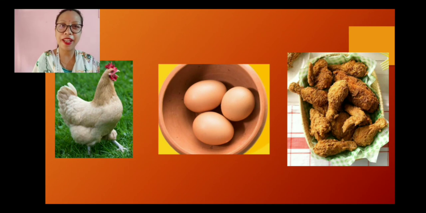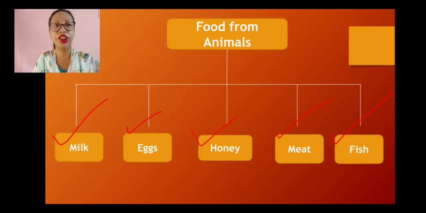Then we have the hen, you can say, or the chicken, right? The cock or the hen. So they give us eggs, as well as give us meat like the chicken. Chicken curry, you eat chicken tandoori, fried chicken, etc. So these are some of the things that we get from the cock or the hen or the chickens.